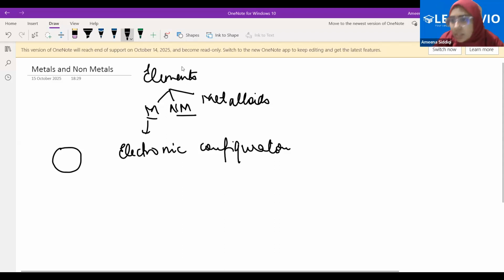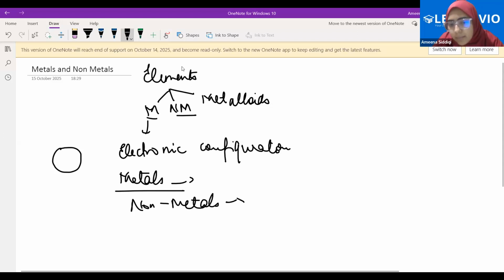And when we talk about the last shell, the valence shell, what is the behavior shown by metals and what is the behavior shown by non-metals? Metals lose electrons, non-metals gain electrons.